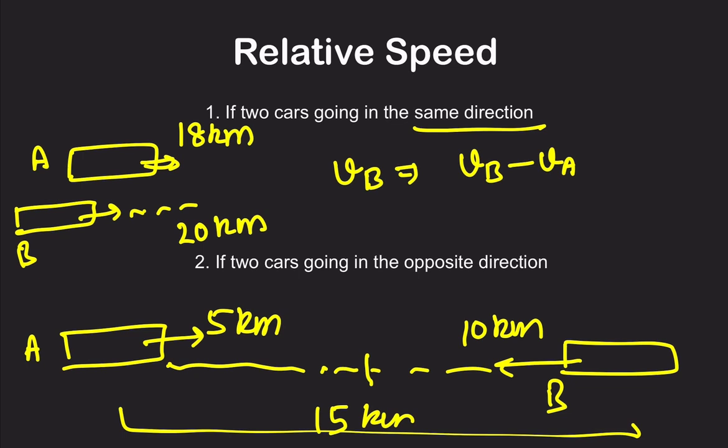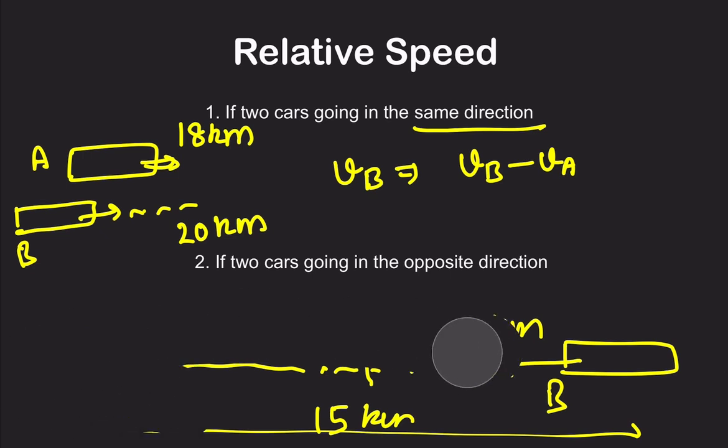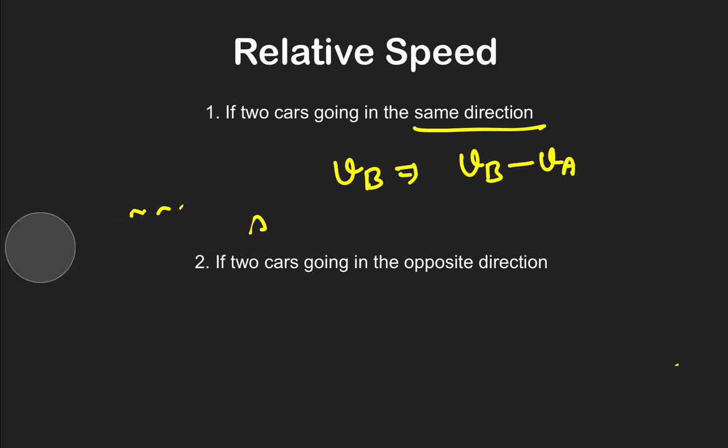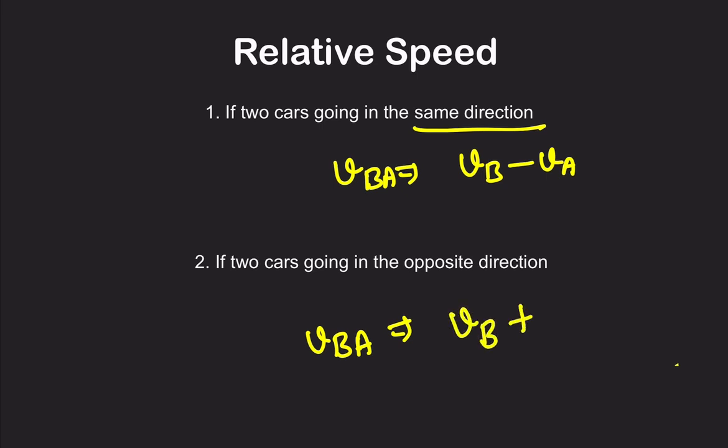B is coming towards us and we are helping train B by going towards it, so the speed of B will look even more than what it is actually traveling at. So the velocity of B with respect to train A will be velocity of B plus velocity of A. Why? Because by going towards that train, we are helping them.